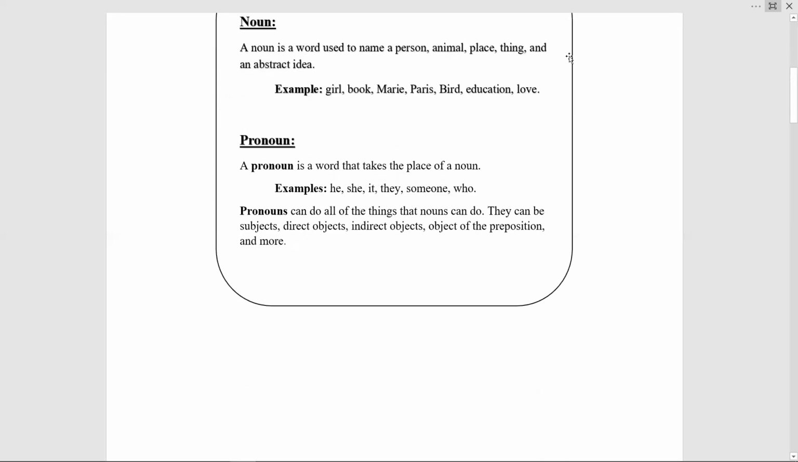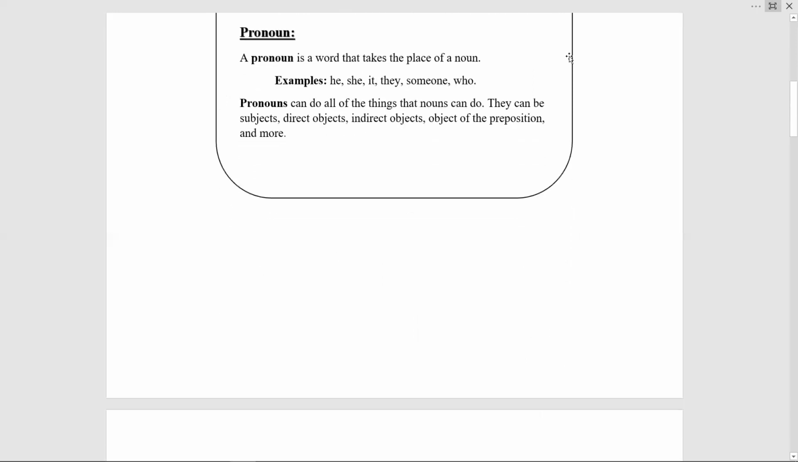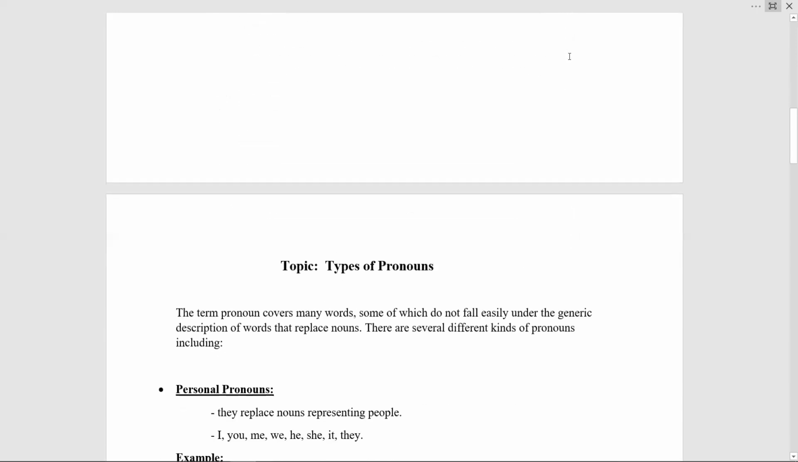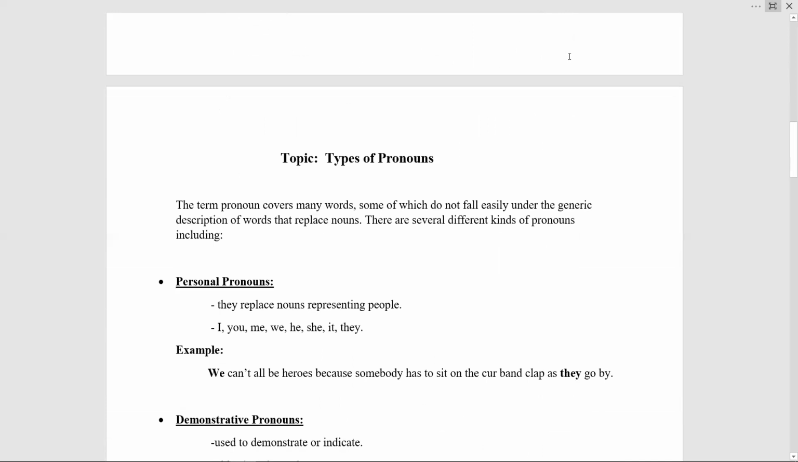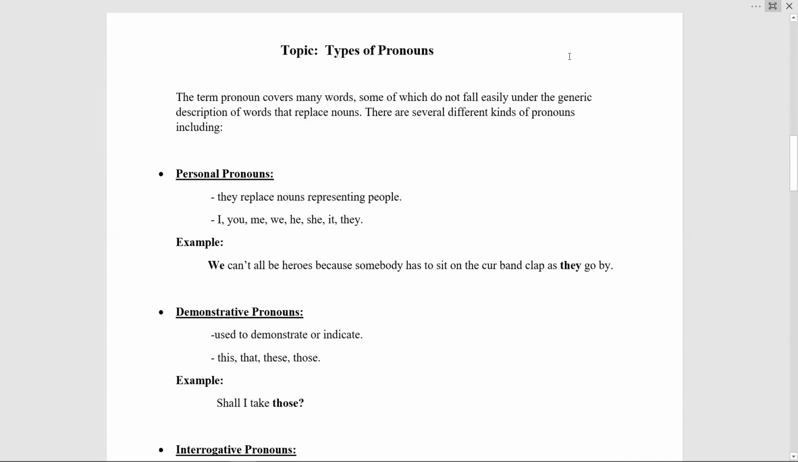So, as we have successfully recalled what is noun and pronoun, I want you people to come towards the main topic, which is types of pronouns. Students, the term pronoun covers many words, some of which do not fall easily under the generic description of words that replace nouns. So, here you come to know that there are some pronouns which have many other functions and features other than just replacing the noun.